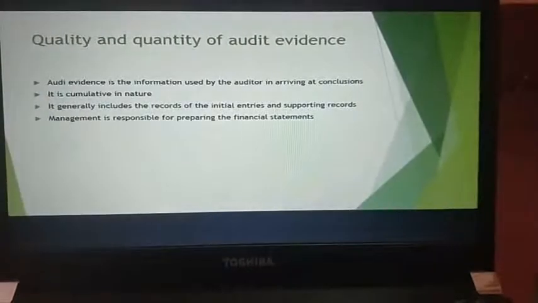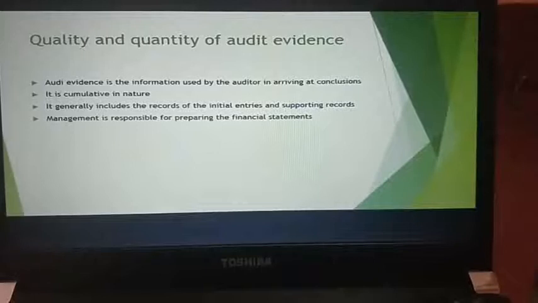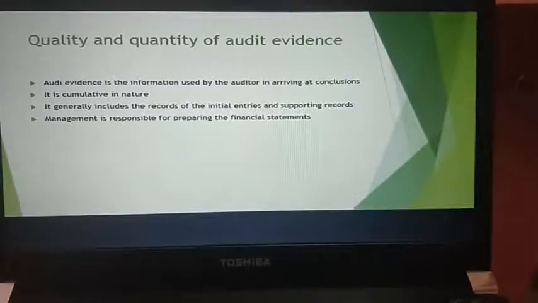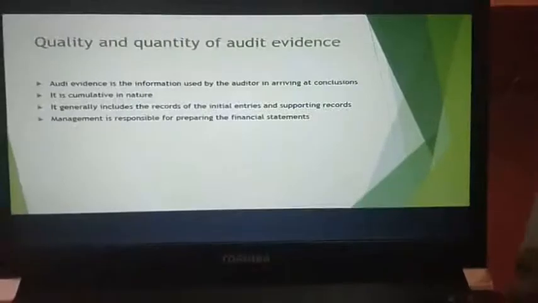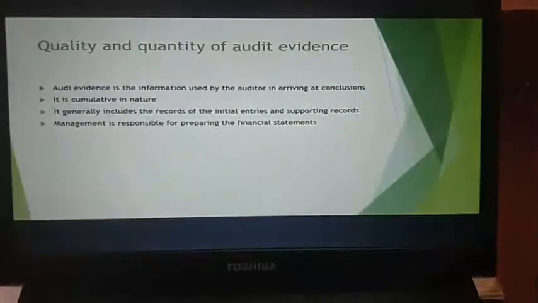Next, you have quality and quantity of audit evidence. Now, quality and quantity play an important role because quantity is not very important, but the quality of information plays a very important role. Okay, quality is very important.